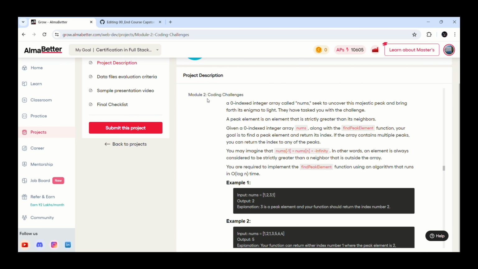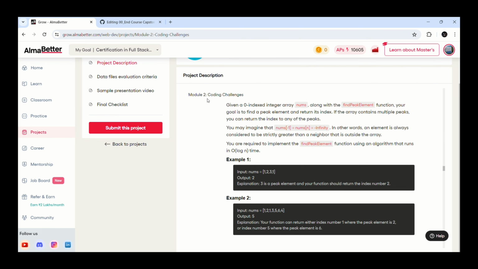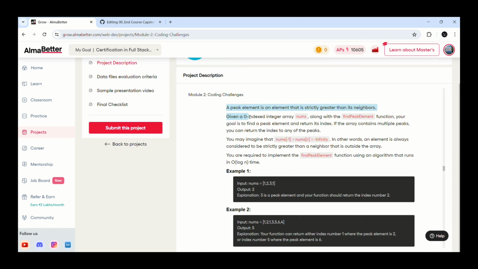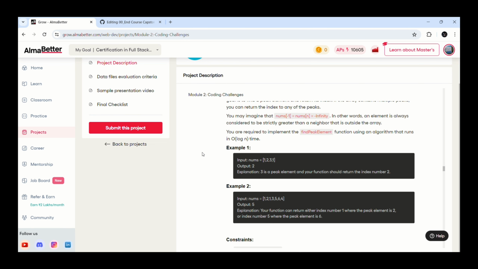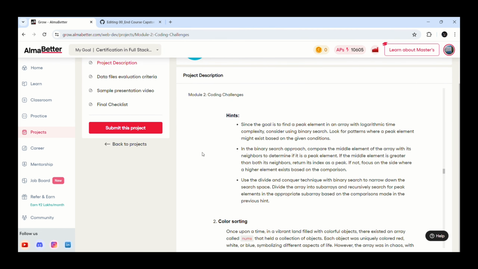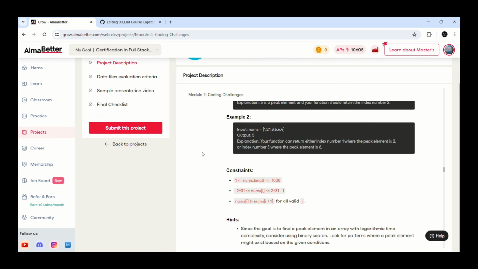They have tasked you with the challenge. A peak element is an element that is strictly greater than its neighbors. Given a zero-indexed integer array, along with the findPeakElement function, your goal is to find a peak element and return its index. If the array contains multiple peaks, you can return the index of any of the peaks.